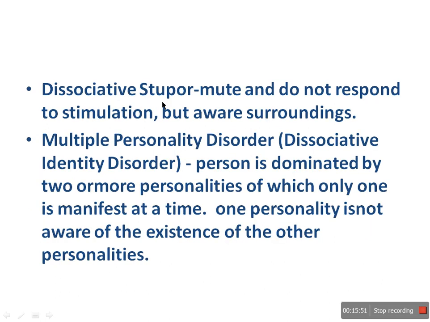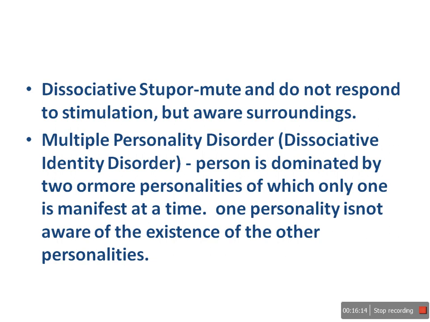Dissociative stupor means the patient will become mute and not respond to stimulation, but he is aware of the surroundings. He is aware of the surroundings, but whatever you ask, he will not answer. He will sit like a mute person, and he will not respond. That is called dissociative stupor.